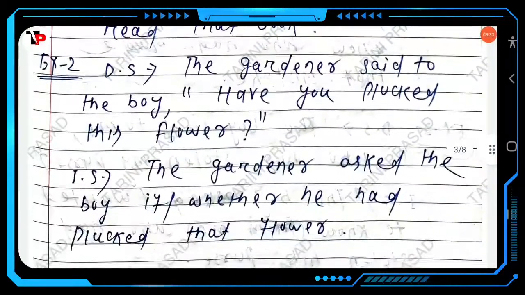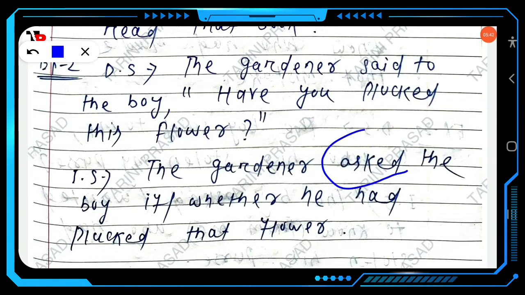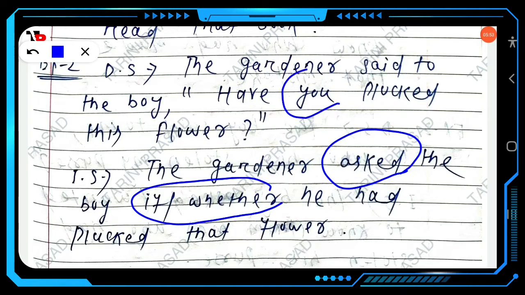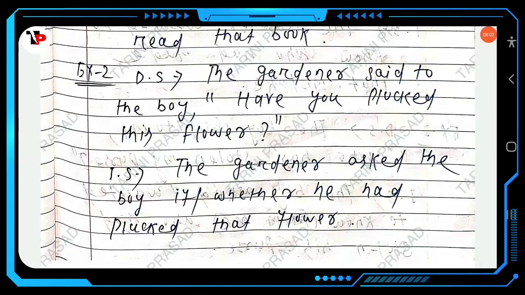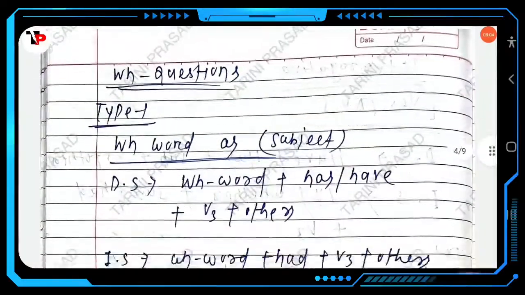Then another example. The gardener said to the boy, "Have you plucked this flower?" The gardener asked, or you can also write, the gardener wanted to know from the boy, or the gardener asked the boy if or whether he had plucked that flower. Here you means the boy, and this will be changed into that. Clear?